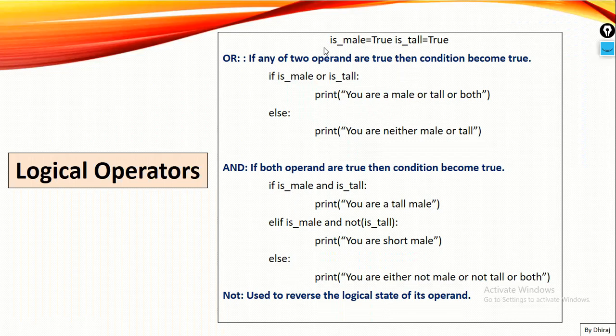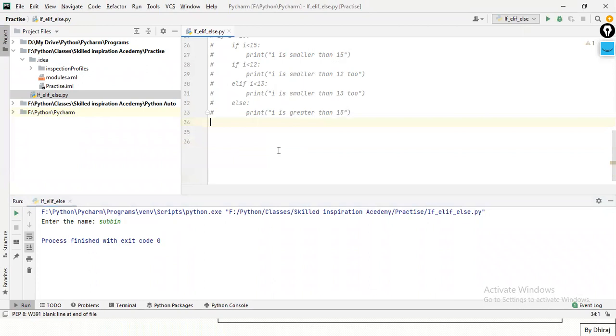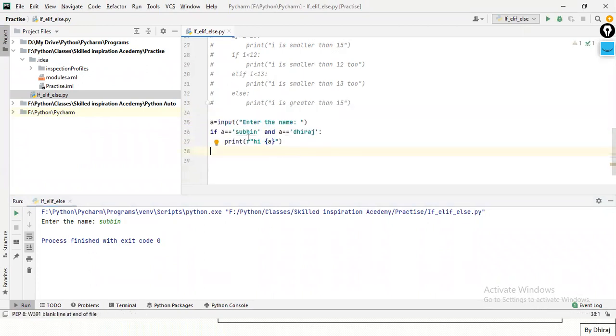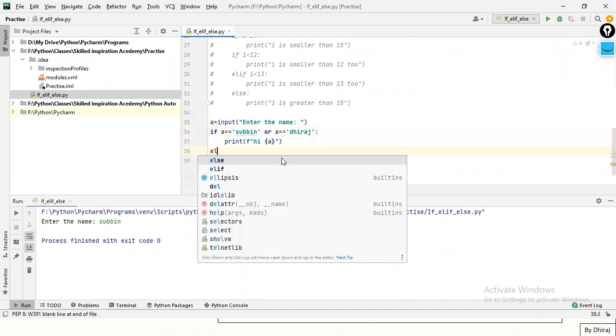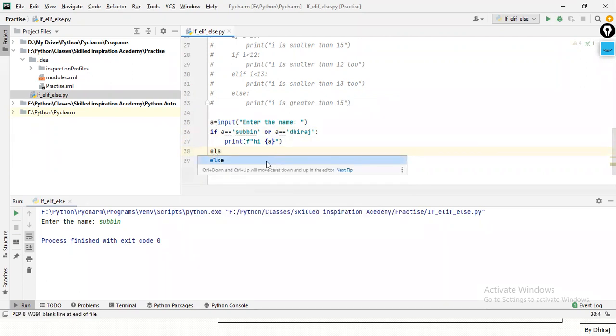So if I say either Subin or Dheeraj, in the same variable, yes, same variable. I'll give you a scenario. If Subin or Dheeraj, then he's in BT. Else Kuldeep or Chirag, then Unilever. That you can do.